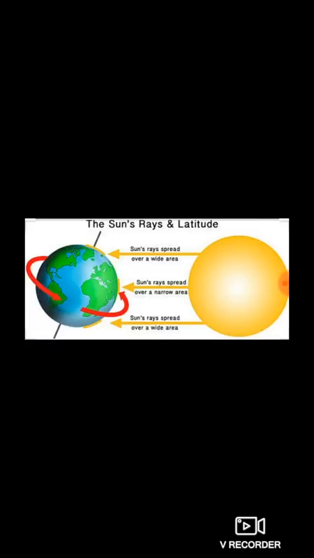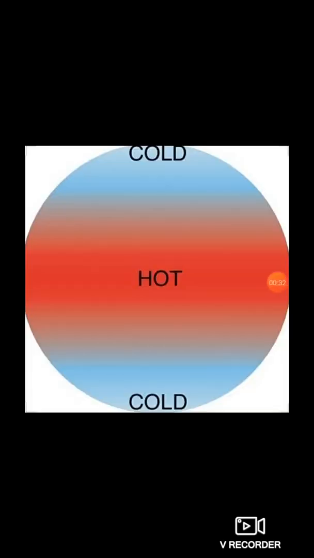Students, the sun rays falling from the sun are always straight and parallel to each other. And we all know that the earth has a spherical shape and its surface is curved. Because of this, the sunlight occupies a larger or lesser area on the earth, and this leads to unequal distribution of the sun rays, or unequal distribution of temperature. This results in decreasing temperature from the equator to the north and south poles.